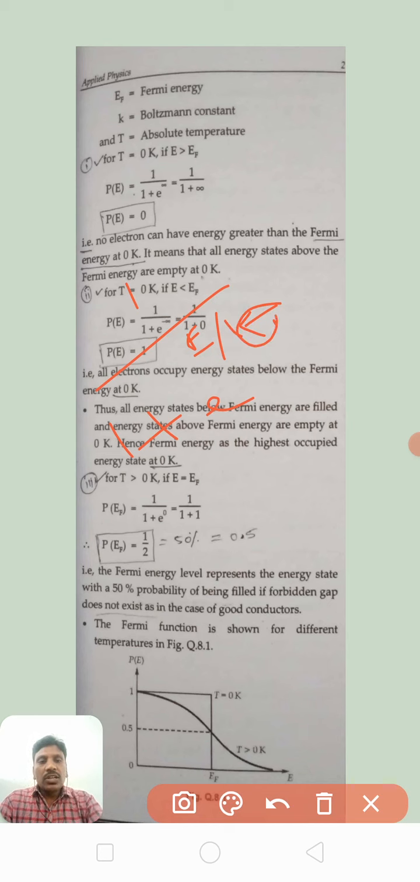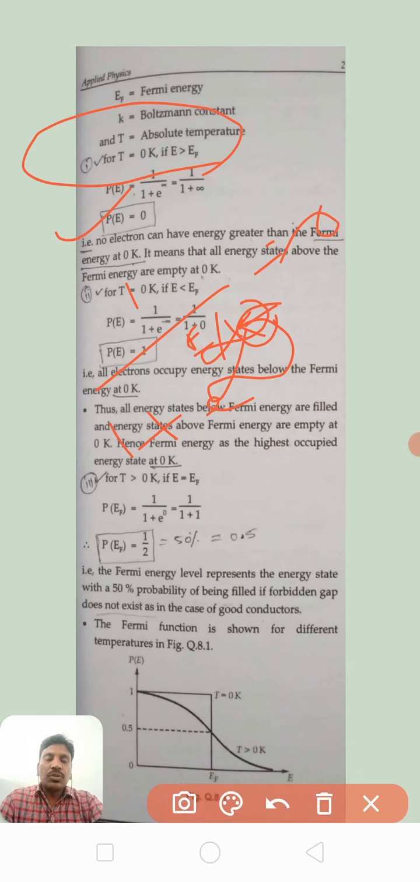Okay, now e to the power of 1 by 0 is nothing but what? Something by 0 is infinity, then e to the power of infinity becomes infinity. Okay, 1 by infinity, yes, it is e to the power of infinity, which is nothing but infinity. So 1 by infinity is equal to what? 0. That's why the probability of electrons at that energy state is 0 whenever this condition is possible.